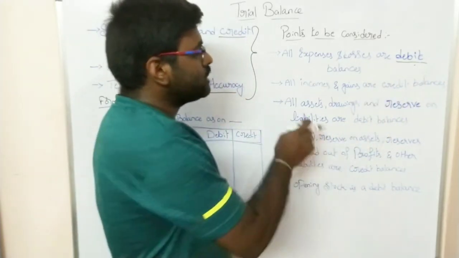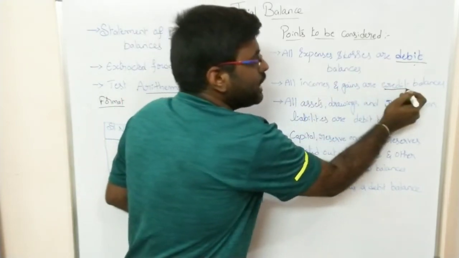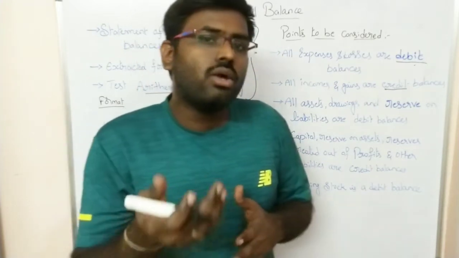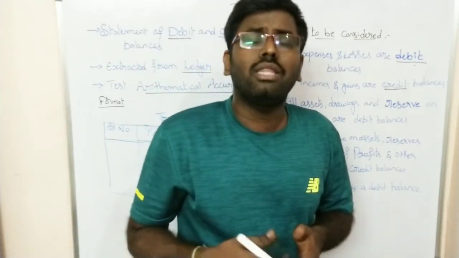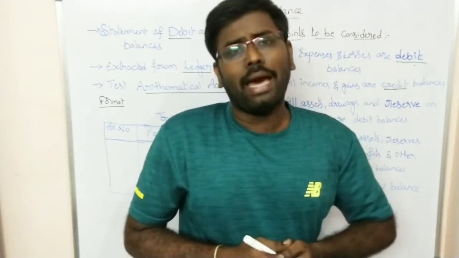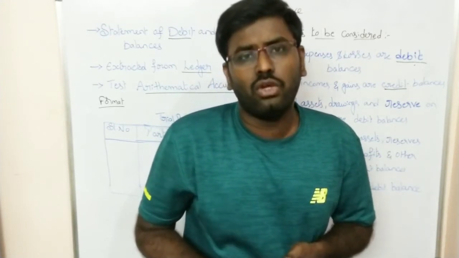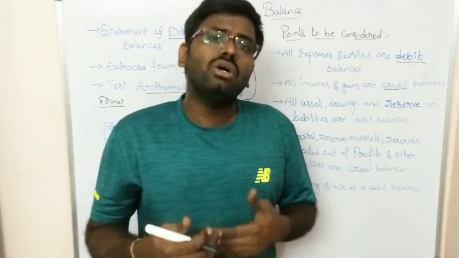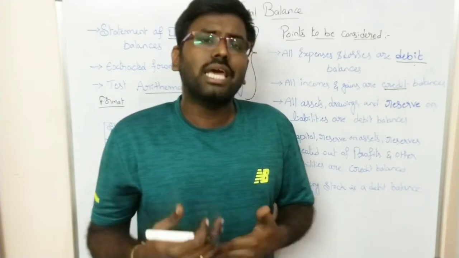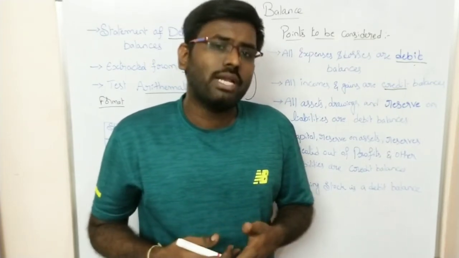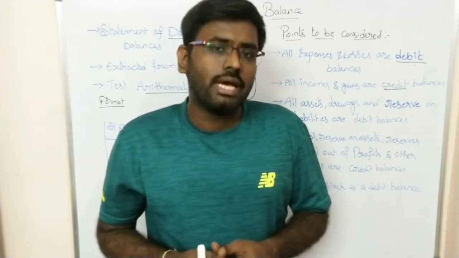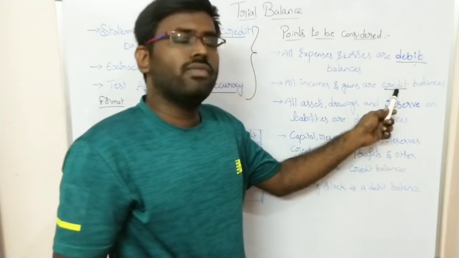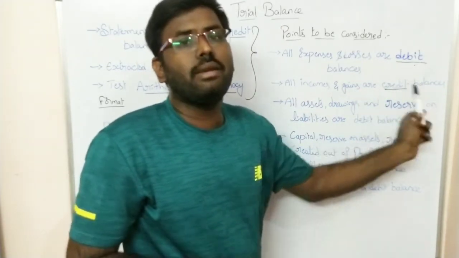And the second point is all incomes and gains are credit balances. Whatever incomes or gains you get in the business will be considered as credit balances, like sales revenue, dividend earned, interest earned, commission received. All these types of incomes and gains will be written under the credit side of the trial balance. So they are called the credit balances.